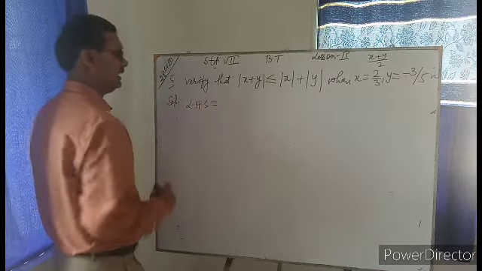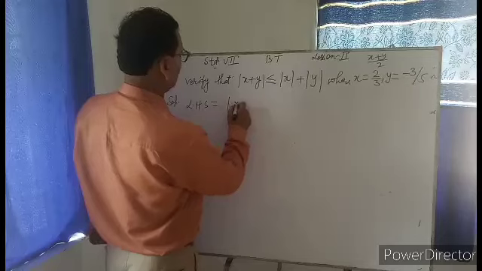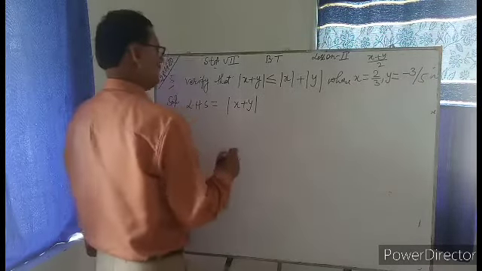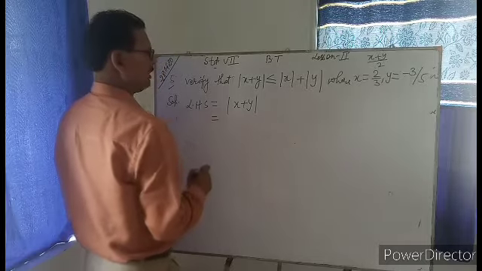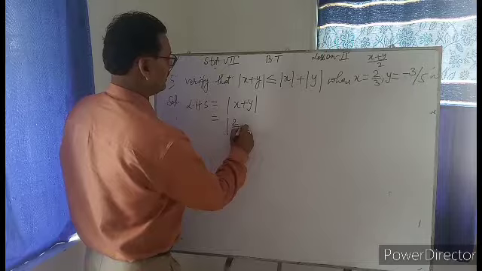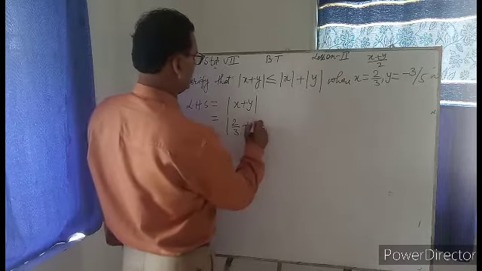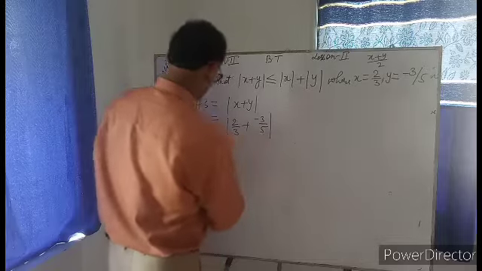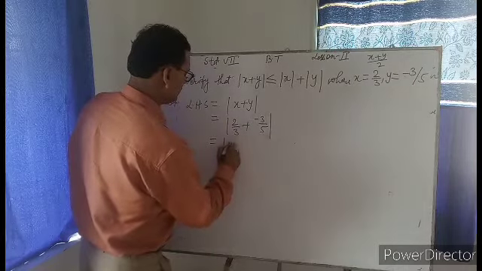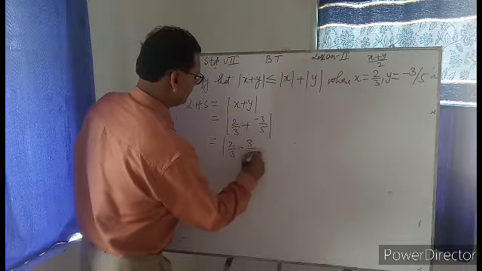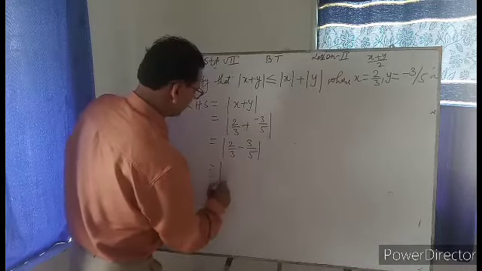Verification is there, so LHS is equal to mod x plus y. So it will become, what is the value of x? 2 by 3. What is the value of y? Minus 3 by 5. This will give you 2 by 3 minus 3 by 5. And find its LCM.